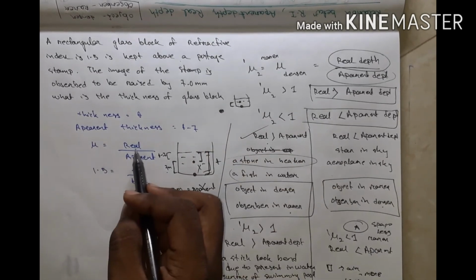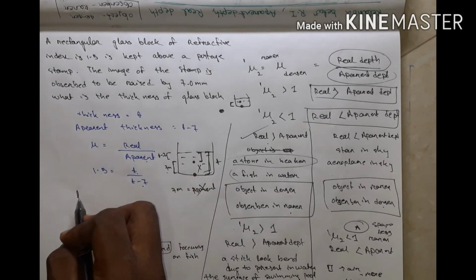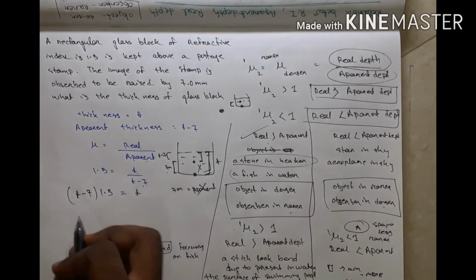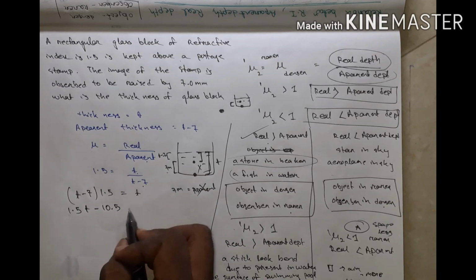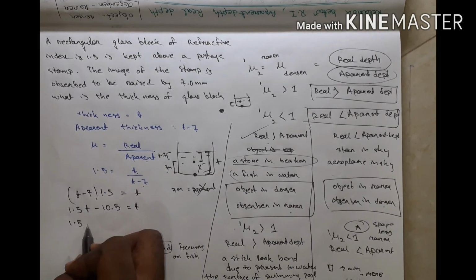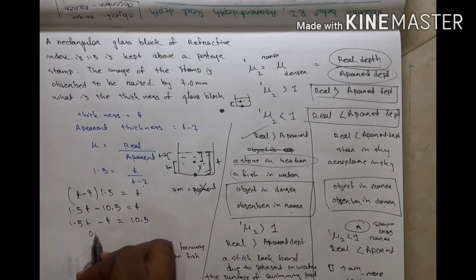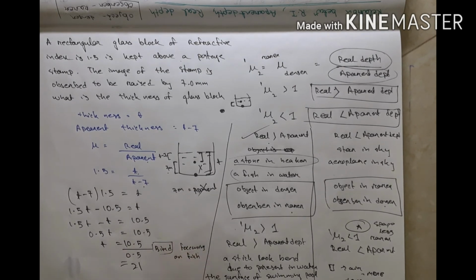Then refractive index is equal to real by apparent, t by t minus 7. Then multiply t minus 7 by 1.5 equal to t. That is 1.5 t minus 10.5 equal to t. 1.5 t minus t equal to 10.5. Then 0.5 t equal to 10.5. t equal to 10.5 by 0.5, that equals 21 millimeter.